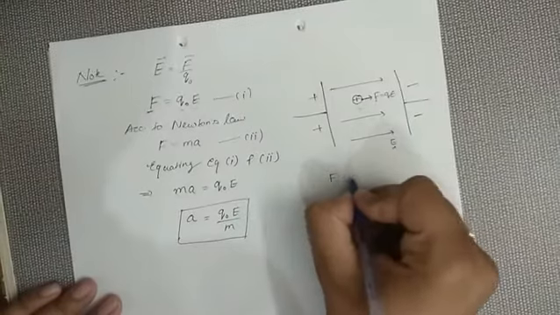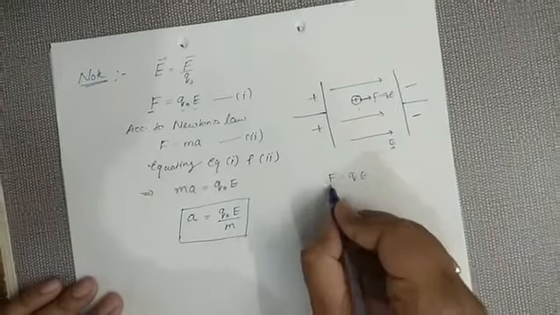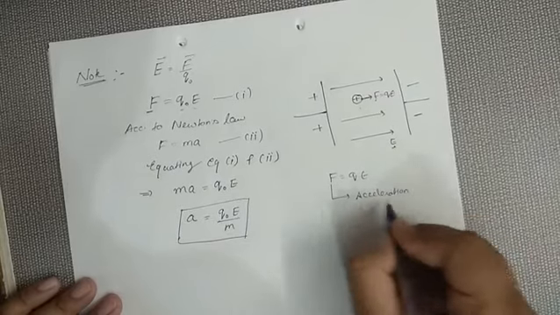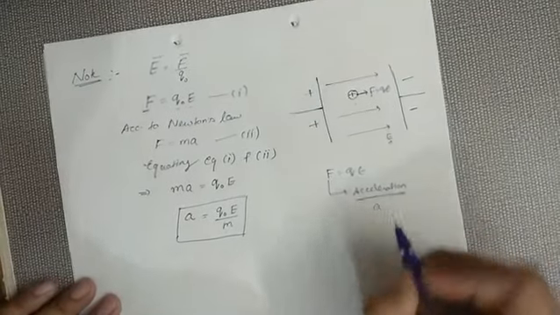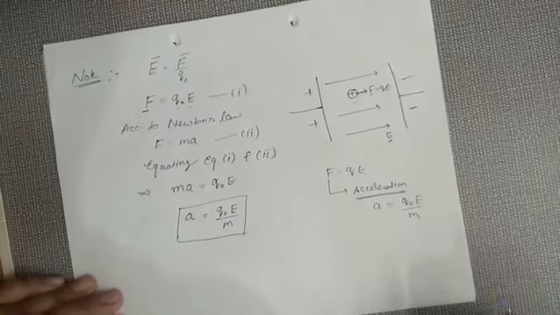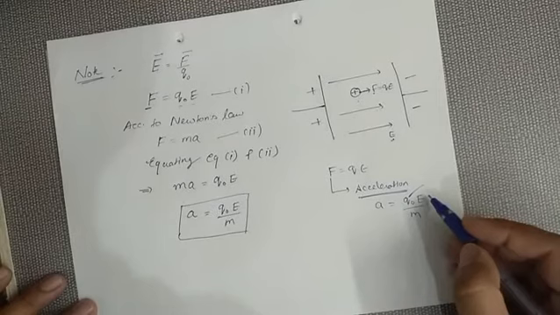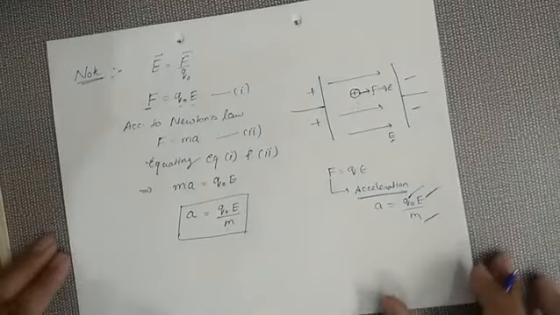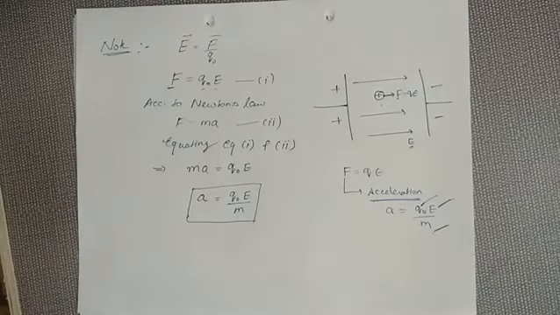And if we have to find this acceleration, then A equals Q naught times E by m. Q naught is the charge given, E is the electric field, and m is the mass of that charged particle. So this formula is very much important for us.